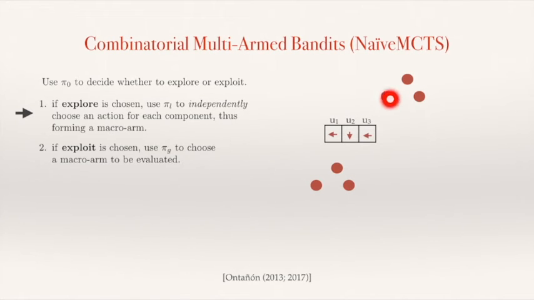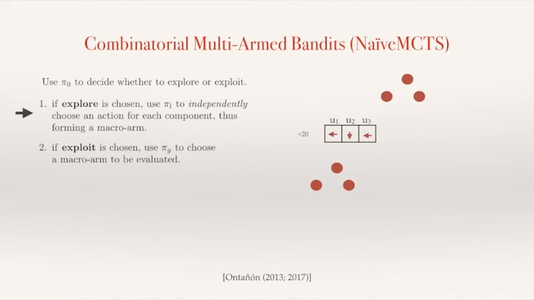So we go through U1, U2, and U3, and let's say that U1 is going to move to the left, U2 is going to move down, and U3 is going to move to the left. So we're exploring the action space. Then we create this vector here, and this vector is known as a macro arm. So then we evaluate this macro arm that we just created with pi-l, and we receive this +20.